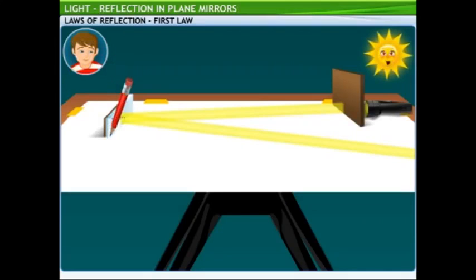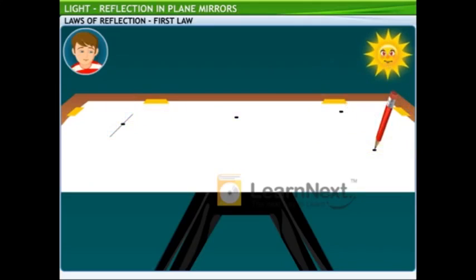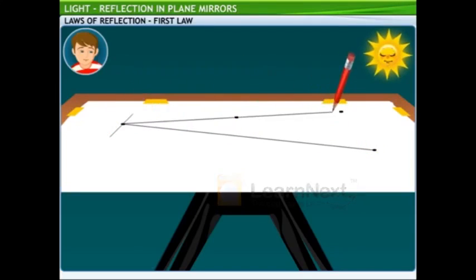Now, we draw a line on the paper along the mirror to mark its position. We mark some points on the path of the incident ray from the torch to the mirror. Similarly, we mark the path of the reflected ray. Now, let's remove the torch, cardboard and mirror and join the points. Can you see where these lines intersect?